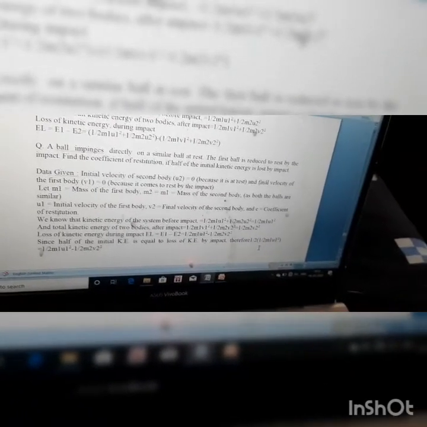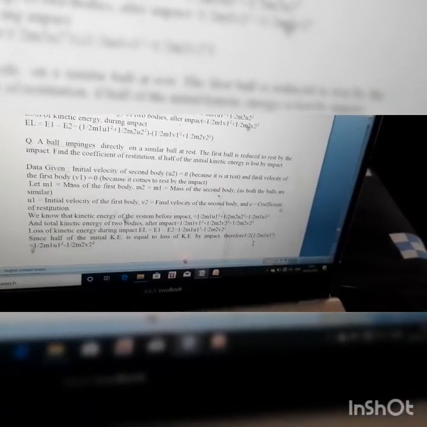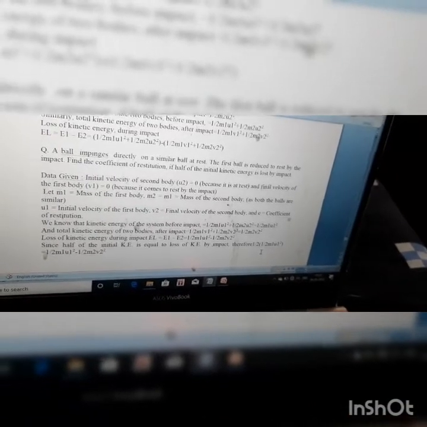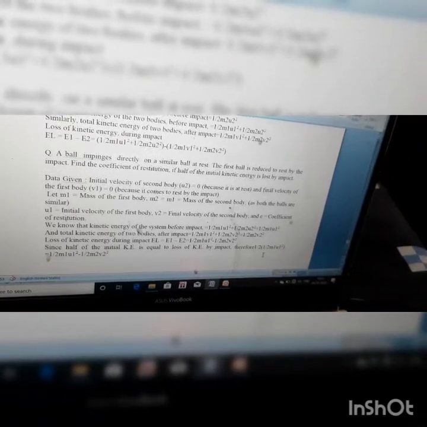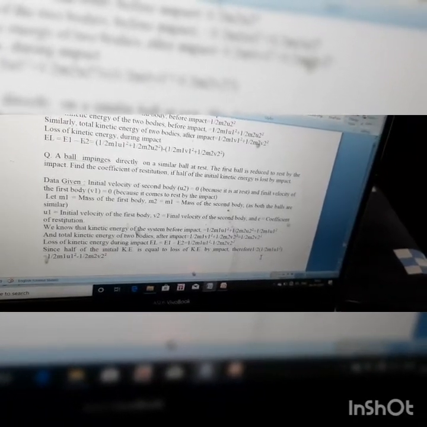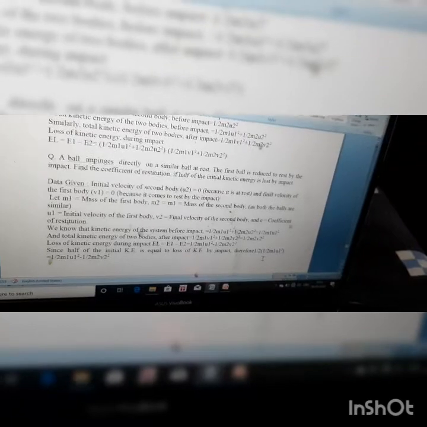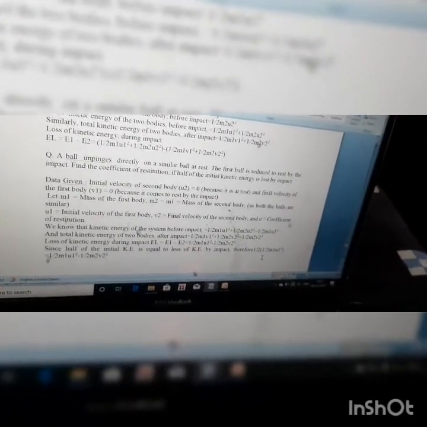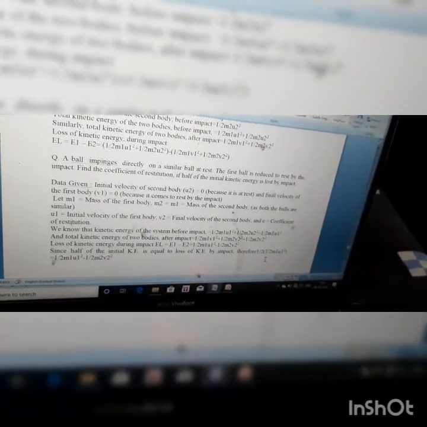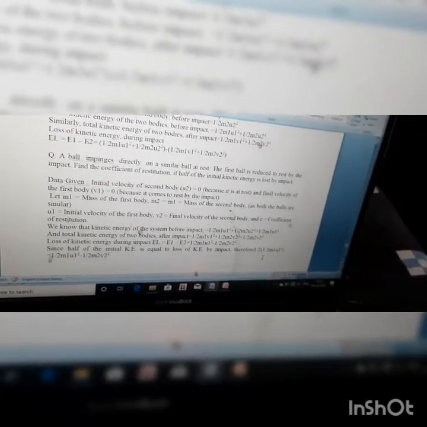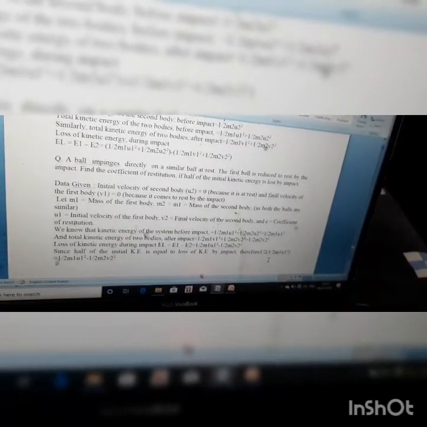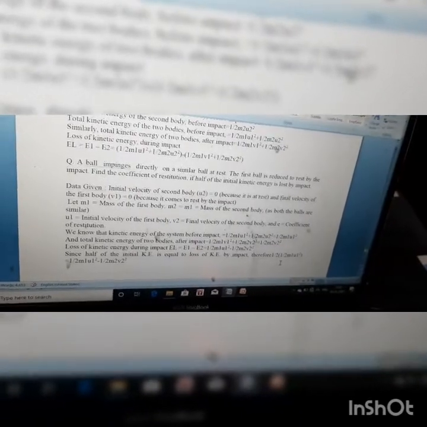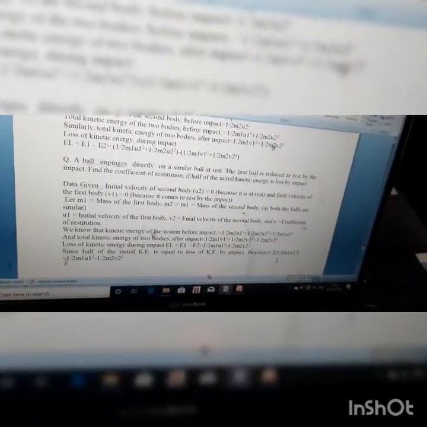So the total energy before collision is half m1 u1 square plus half m2 u2 square. Since m1 equal to m2, we can take m1. u2 equal to 0, so the second body's initial velocity is 0. After putting this value of u2, we got the total kinetic energy before impact as half m1 u1 square, and the total kinetic energy of the two bodies after impact is half m1 v1 square plus half m2 v2 square. v1 is 0, so after collision the first body will come to rest, so that value is half m2 v2 square. So what is the loss in kinetic energy?